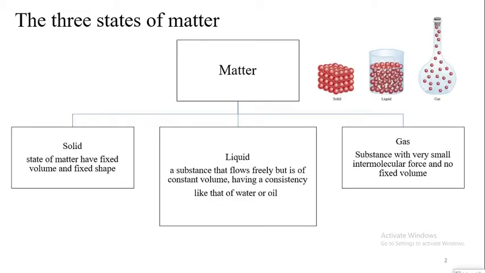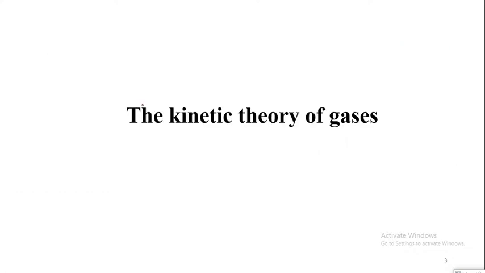We all know that there are 3 states of matter: solid, liquid and gases. Solids have fixed volume and fixed shape, while liquid substance flows freely but of a constant volume. It has a consistency like that of oil or water. Gas is a substance that has very small intermolecular force and has no fixed volume. So let's first talk about gases.